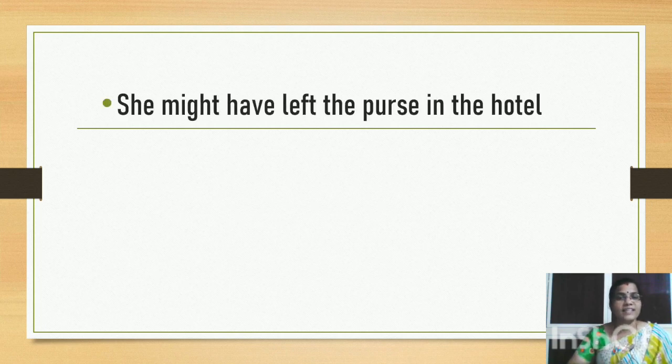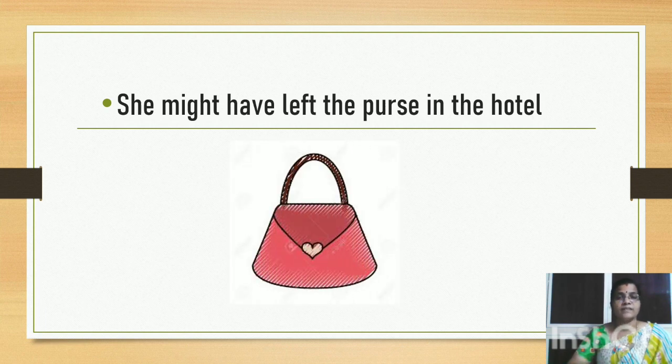Now look at another example. She might have left the purse in the hotel. Suppose you went to the hotel the previous day with your family members, and when you come back, you come to know that your mother's purse is missing. Then you recollect what all happened, and then you may say, oh, it is possible that she might have left the purse in the hotel.